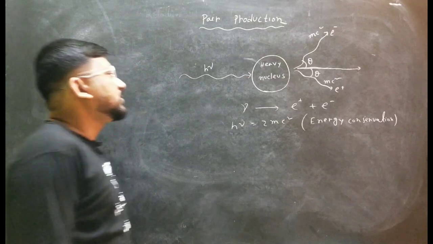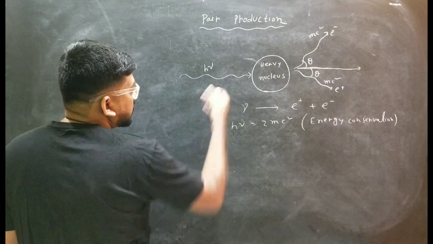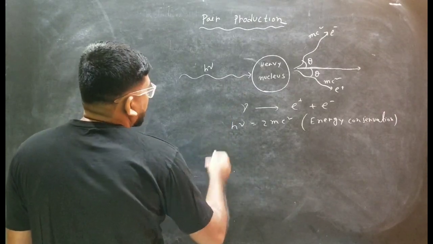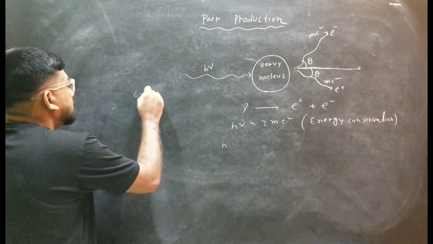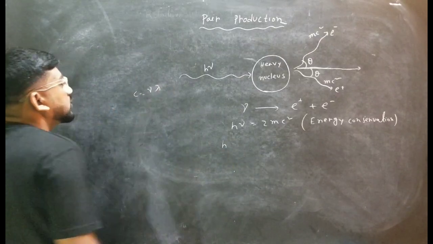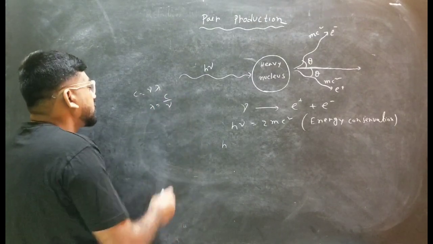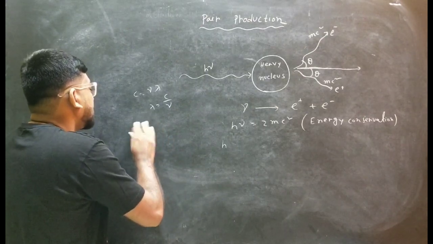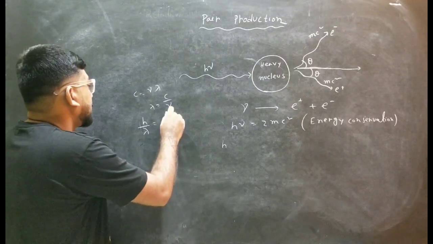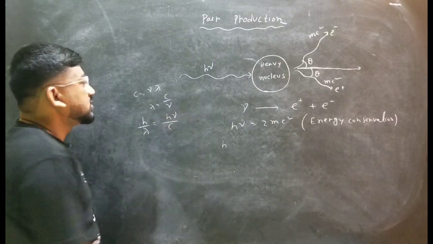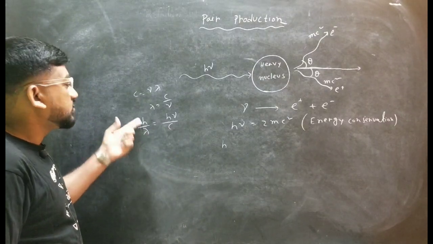But if you talk about momentum conservation, then the interesting thing happens. Momentum will be nothing but h upon lambda, or you can say h nu upon c. Since c is equal to nu lambda, we have lambda equal to c by nu. So momentum is h upon lambda, which is h upon c by nu, so h nu by c. You can write it in terms of h nu by c, or in terms of h upon lambda also.